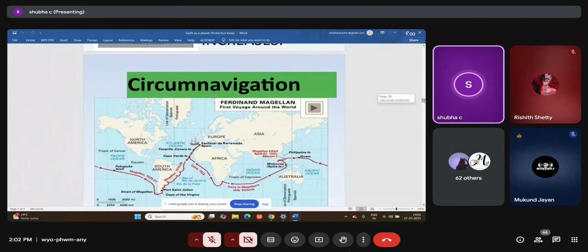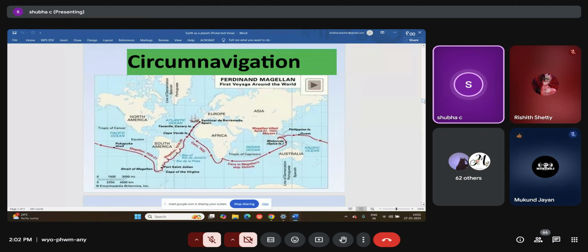Next we talk about circumnavigation. I'll explain sunrise and sunset after this. So circumnavigation: there was Magellan, a voyager, a geographical discoverer actually. He traveled on a ship, and he went on a voyage around the world in 1522.